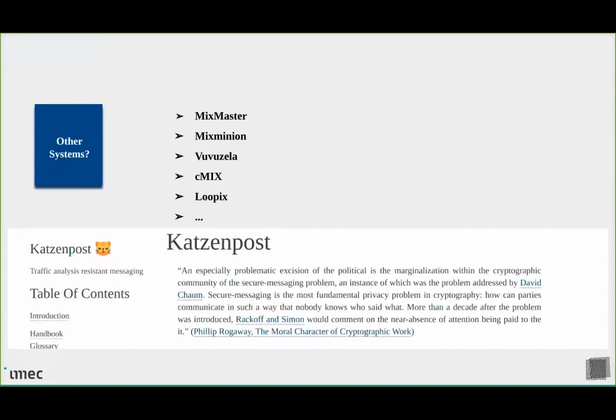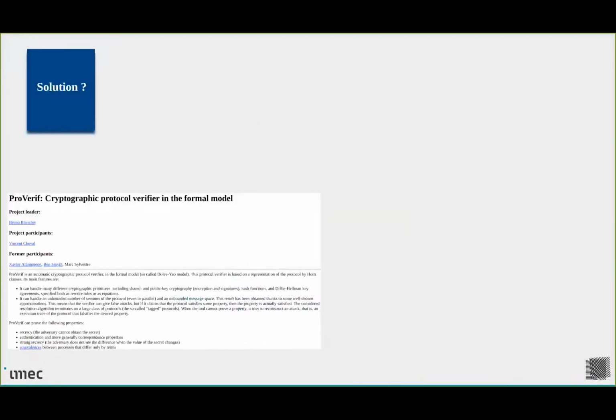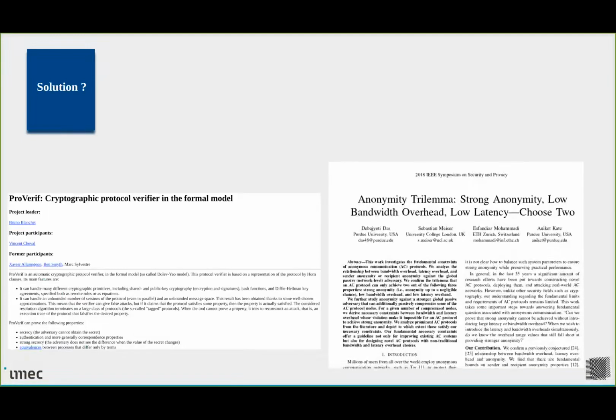All of these designs are great. However, none of them have been deployed at a large scale. So what's the problem? Well, the problem is these designs are very different. They use different design options, they have different parameters, and they even have sometimes different threat models. So the comparison between these designs is often very hard, and we cannot use them, for example, with formal verification tools such as ProVerif. There has been some theoretical work that resulted, for example, in the anonymity trilemma that put together these trade-offs between anonymity and bandwidth and latency. However, we still do not have a systematic approach of evaluating and designing mixnet-based systems.